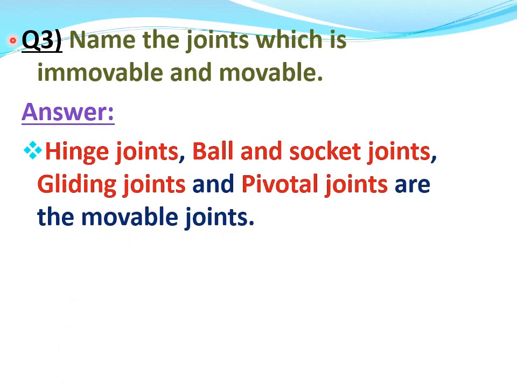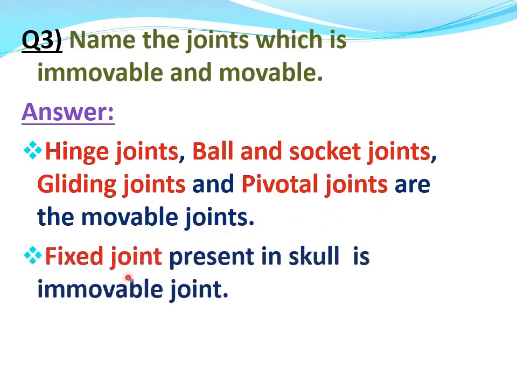Fixed joints present in the skull of our body are immovable joints.